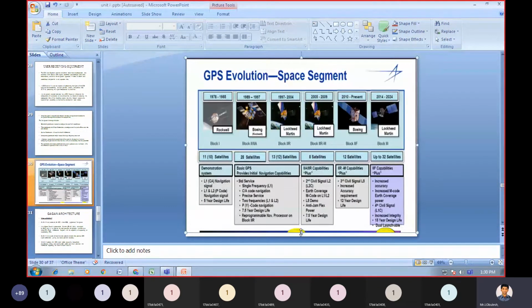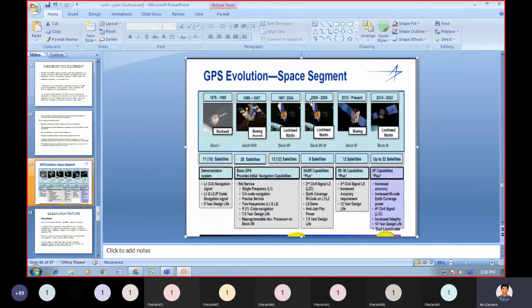From this chart, we need to know the GPS evolution of the space segment, how GPS evolved in the space segment, starting from 1978 to 85.